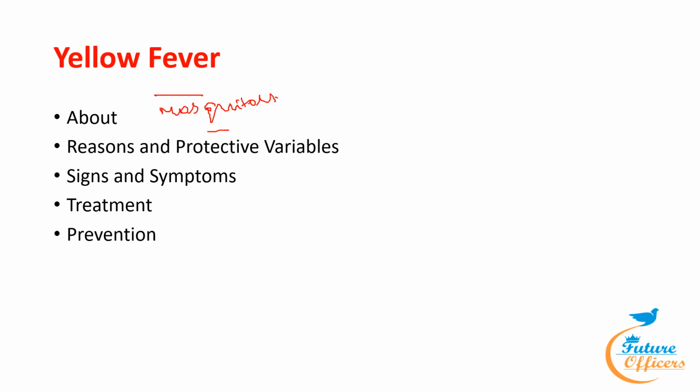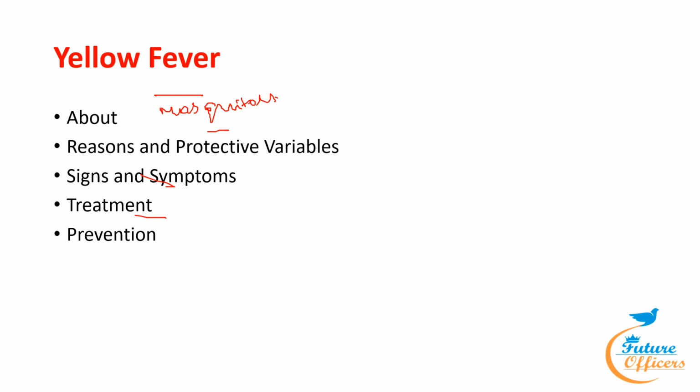Now, what are the signs and symptoms of yellow fever? Yellow fever causes symptoms including fever, headache, jaundice, muscle aches, nausea, vomiting, exhaustion, kidney failure, liver failure, and bleeding from the mouth, nose, and eyes. Jaundice gives the skin and the whites of the eyes a yellow tint. And 20 to 50% of individuals who experience the toxic stage pass away in less than 2 weeks.